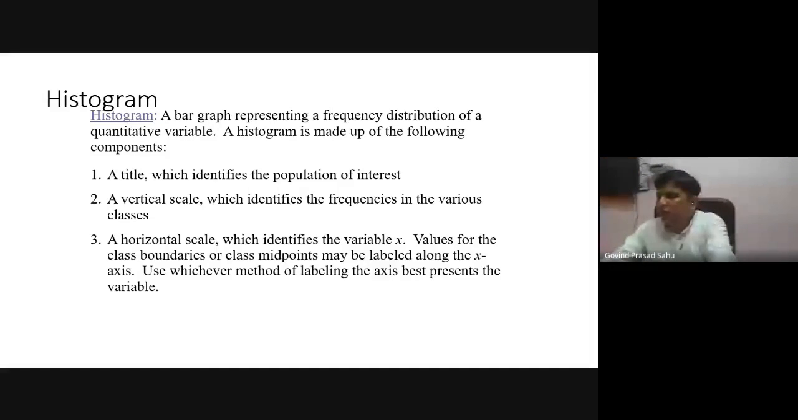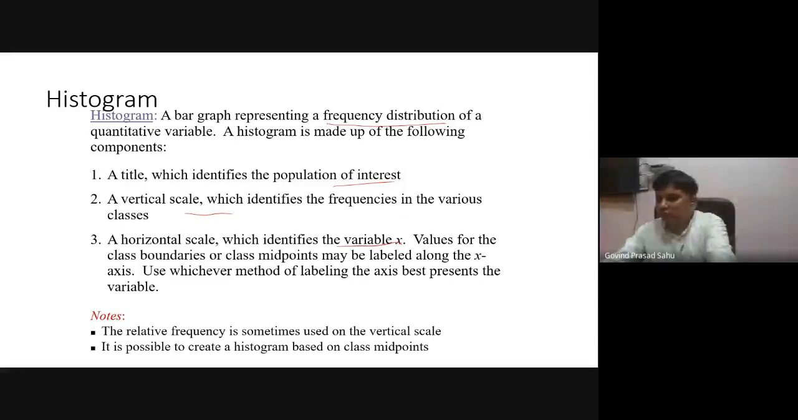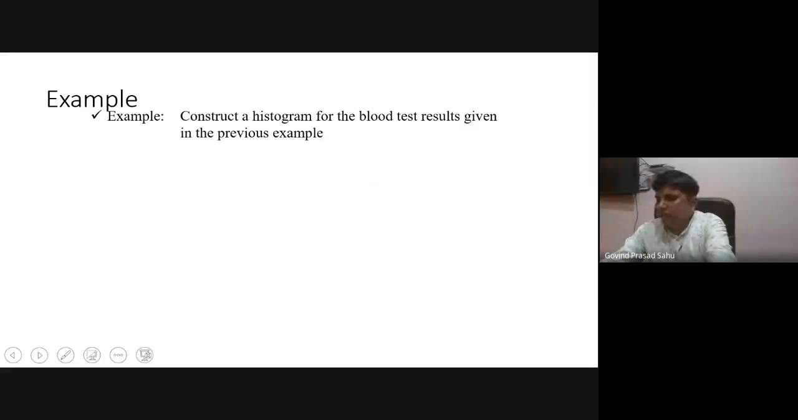Histogram is again a bar graph representing the frequency distribution of a quantitative variable. A histogram is made of the following components: a title, which identifies the population of interest; a vertical scale, which is frequencies; a horizontal scale, which is the value of the variable x. And values for the class boundaries or class midpoints may be labeled along the x-axis. So let us see with the help of an example. Sometimes you can also use the relative frequency in place of frequency.